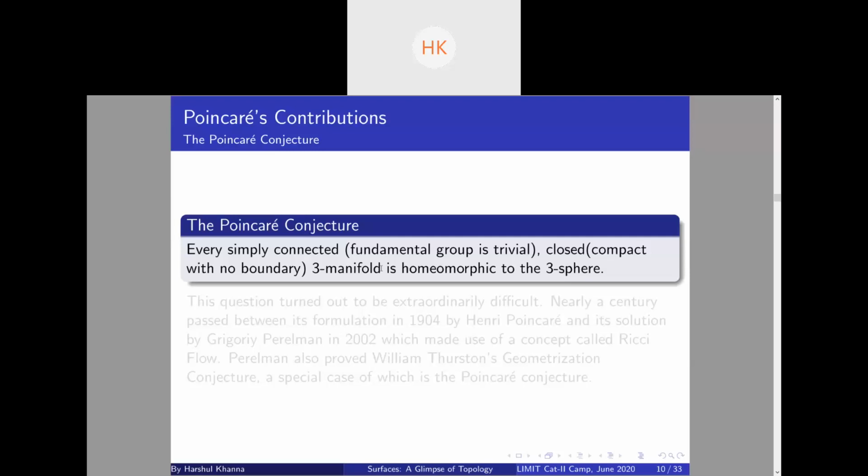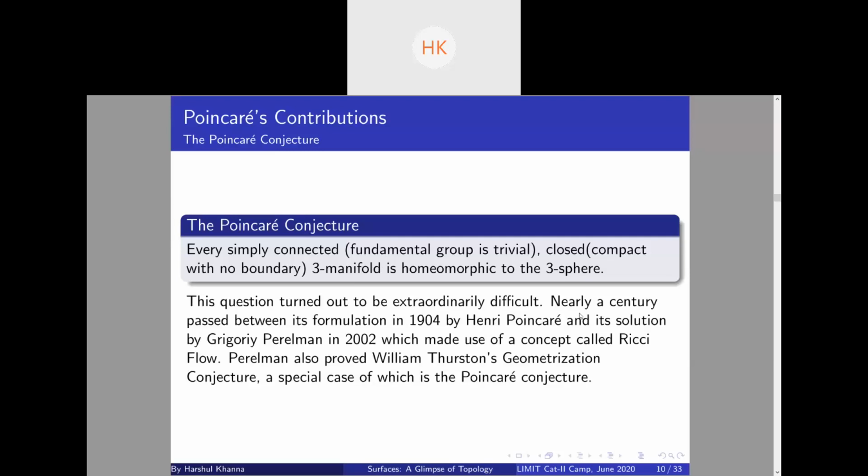So every simply connected and closed three manifold is homeomorphic to the three sphere. This was essentially Poincaré's conjecture, which was proved by Grigory Perelman in 2002. This conjecture was proposed in 1904, and Perelman proved it in 2002.